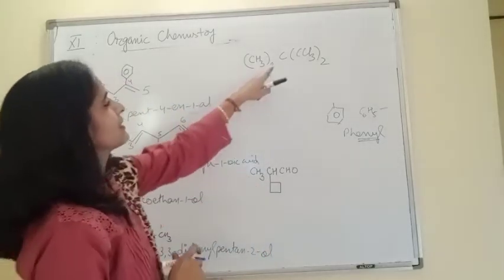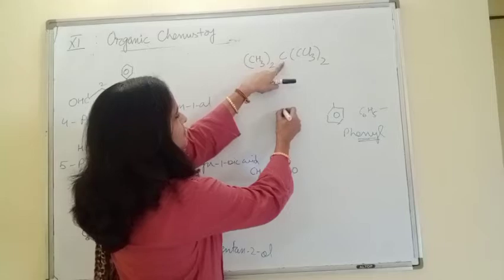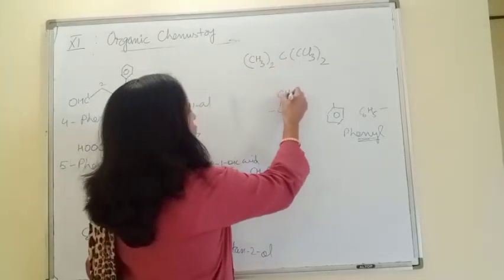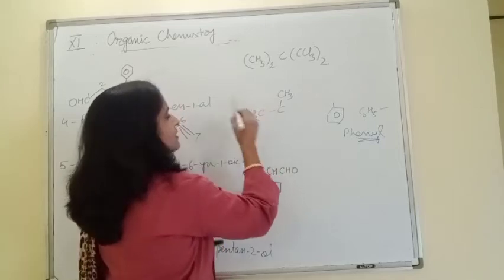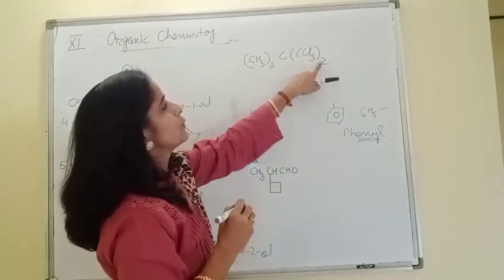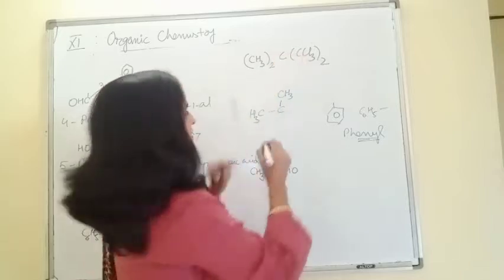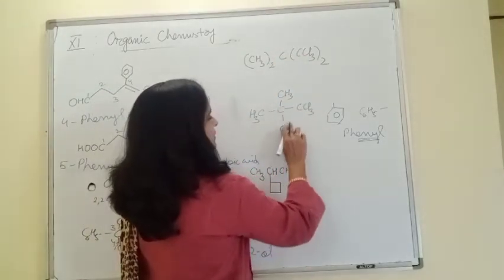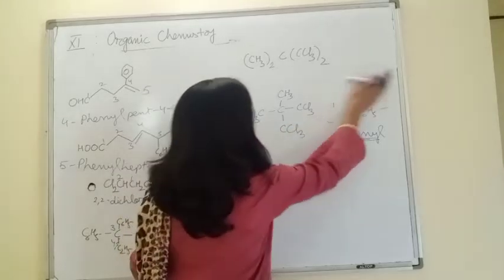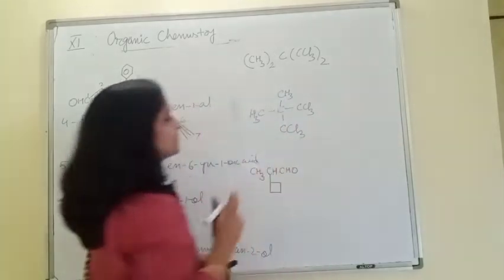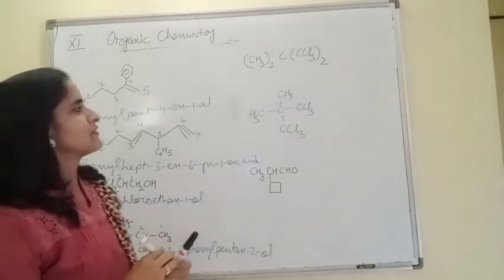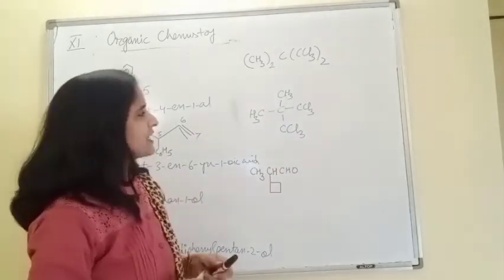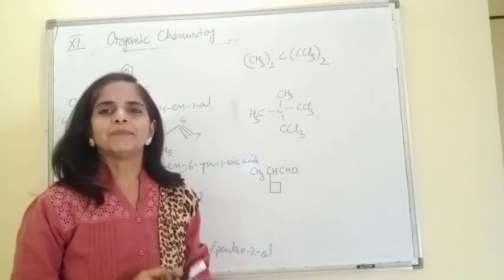So how do we expand? Just check, beta, this carbon is bonded with 2 CH3. Give 2 CH3. Then this is bonded with 2 CCl3 groups. So 2 CCl3 groups are present here. Now, after expanding the condensed formula, we select the main chain.